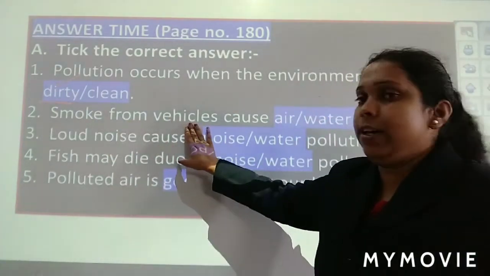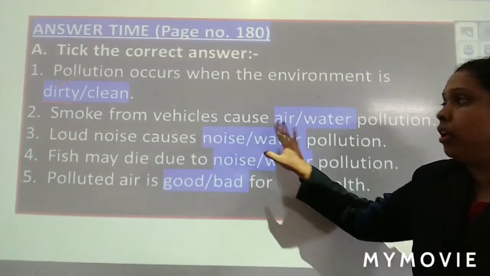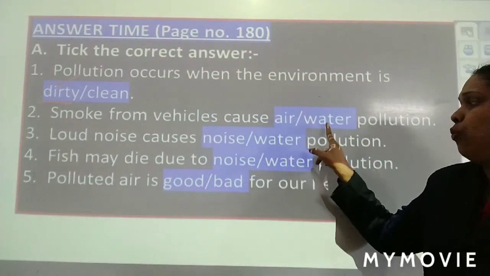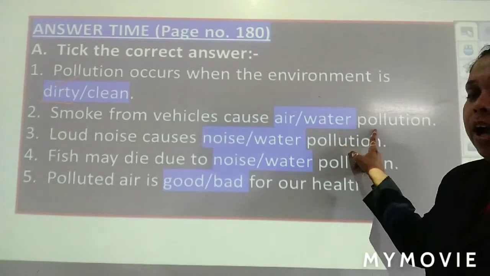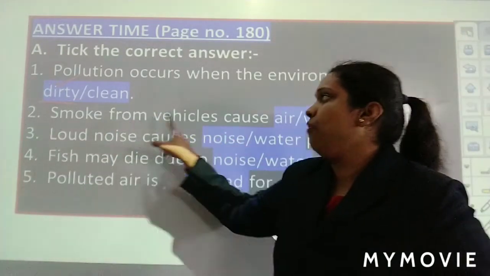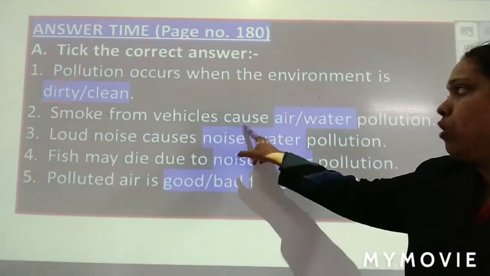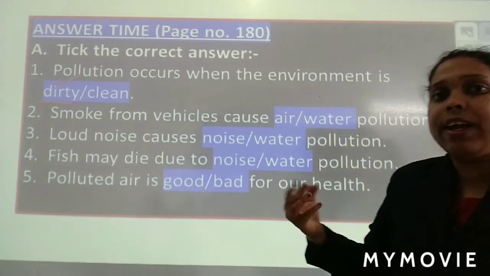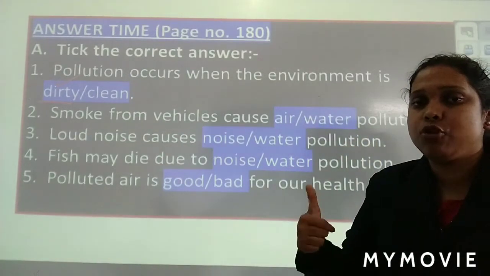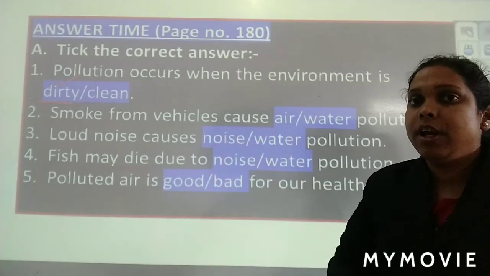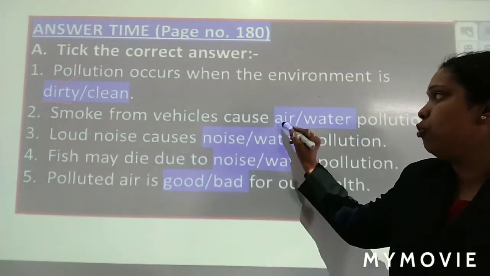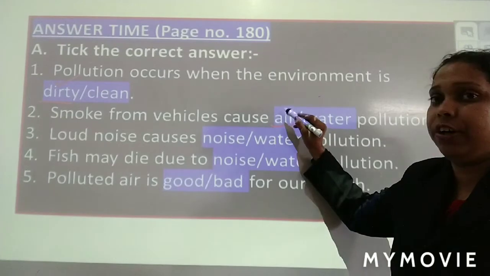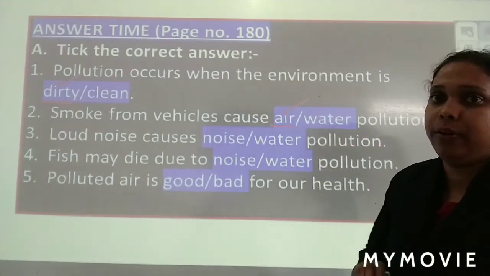Smoke from vehicles cause air/water pollution. Again you will read. Smoke from vehicles cause air/water pollution. Vehicles, air, what does it cause? Air pollution or water pollution? It will cause air pollution. Why? It is making the air dirty. So put a tick mark on air.